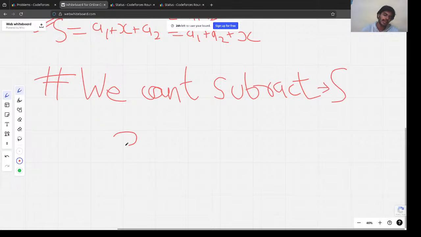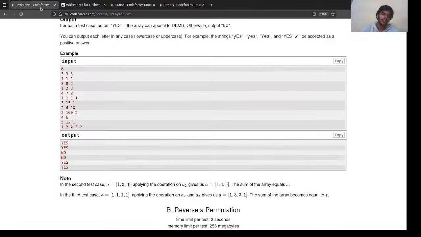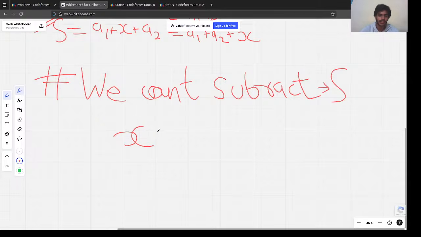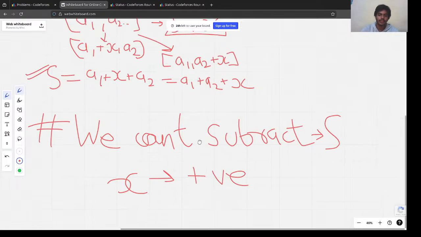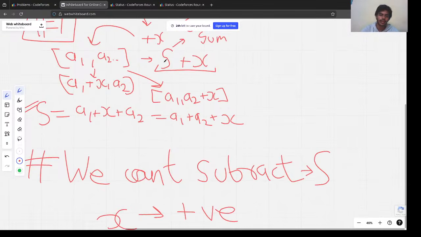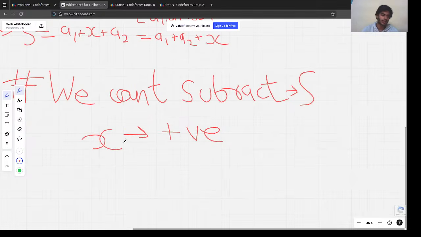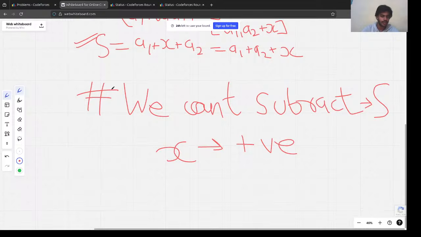Why? Because x, the number we need to add, is always greater than or equal to 1, so it's always positive. And we just discovered that we can only add x to the sum. After each operation we would be adding x to the sum, so the sum would just increase. We can never decrease the sum, right?